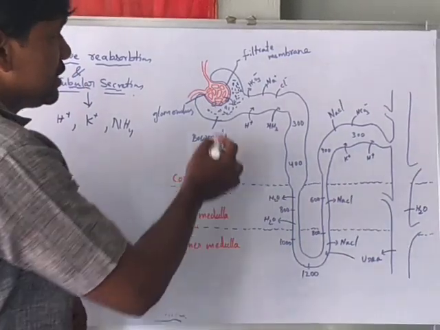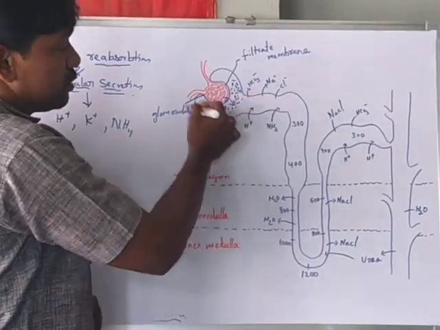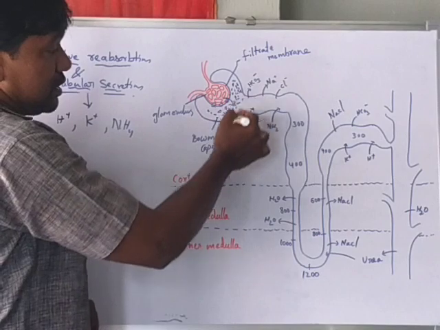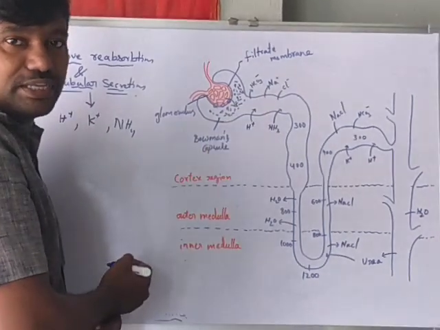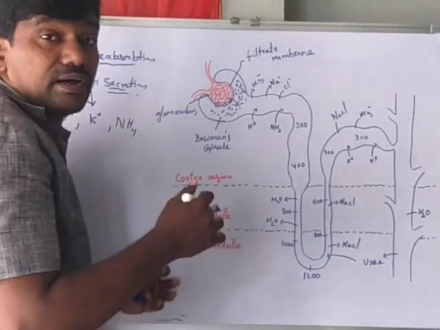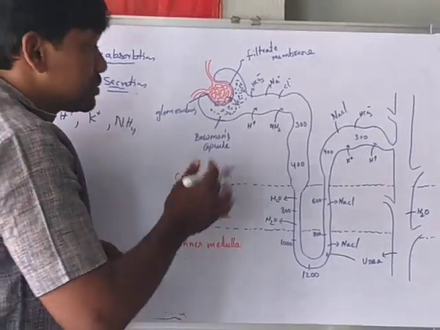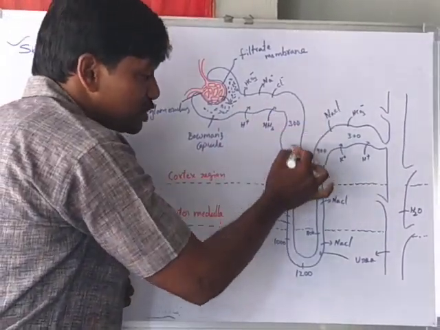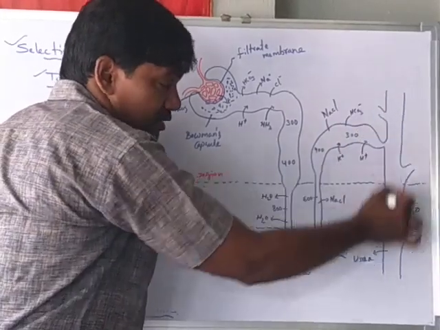In the previous video we discussed this part, the Malpighian body or Bowman's capsule. Selective reabsorption generally takes place in the renal tubule of the nephron.